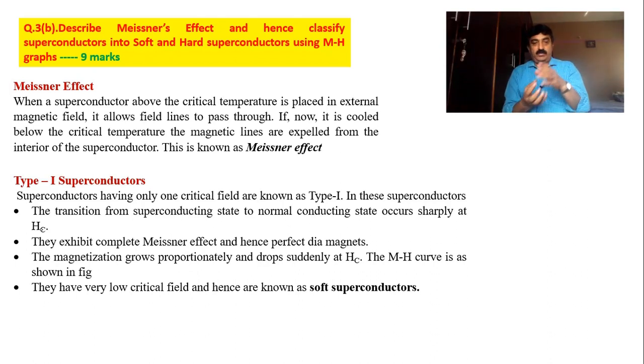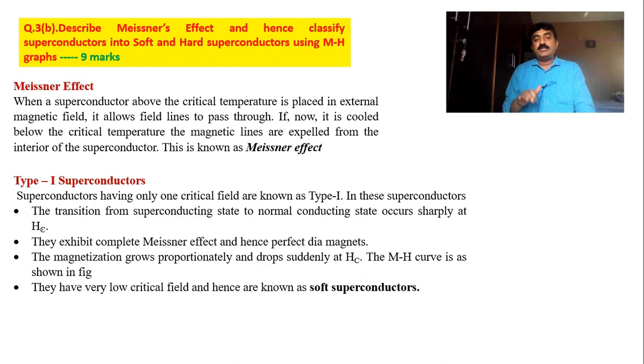And if you keep the type 1 superconductor in the external magnetic field, either they will allow the magnetic field or they don't allow the magnetic field. No partial allowing. Either they will allow or they will not allow. If they don't allow, there is no question of magnetic field inside the specimen. So it is a perfect diamagnet, means perfect Meissner effect. That is the meaning of this sentence: they exhibit complete Meissner effect.